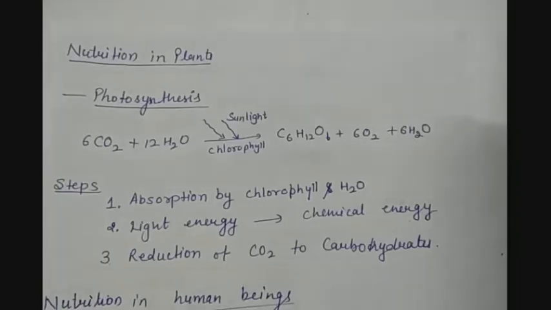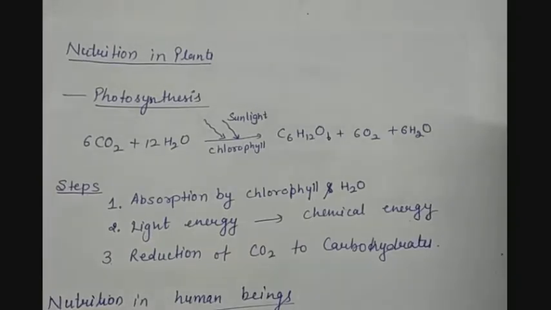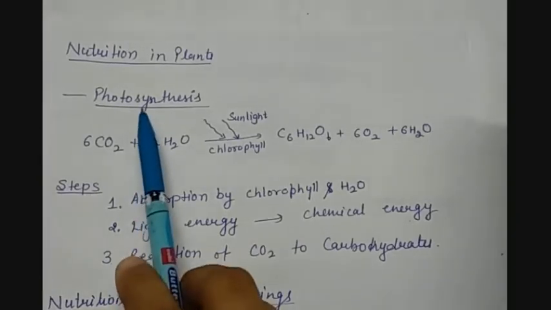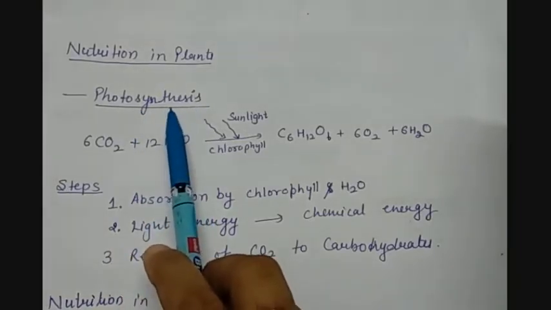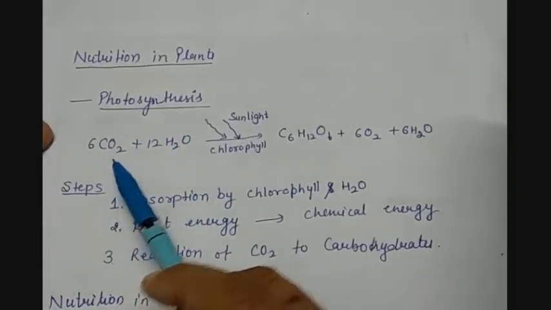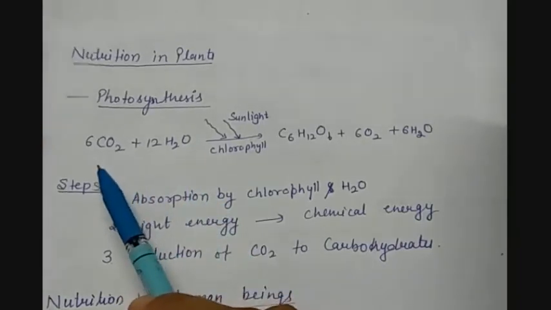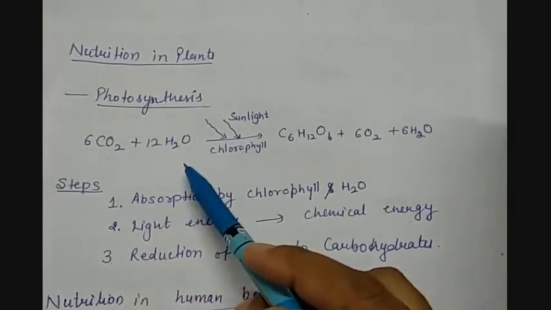So after studying the types of nutrition, we should understand the nutrition in plants, that is autotrophic nutrition, how it takes place, and later on we'll understand heterotrophic nutrition. So first, nutrition in plants. As we all know, green plants make their food with the help of the process called photosynthesis. For this process, they need some raw materials. And what are the raw materials here? CO2 and water. CO2 is absorbed through the stomata present in the leaf, generally on the lower surface of the leaf.